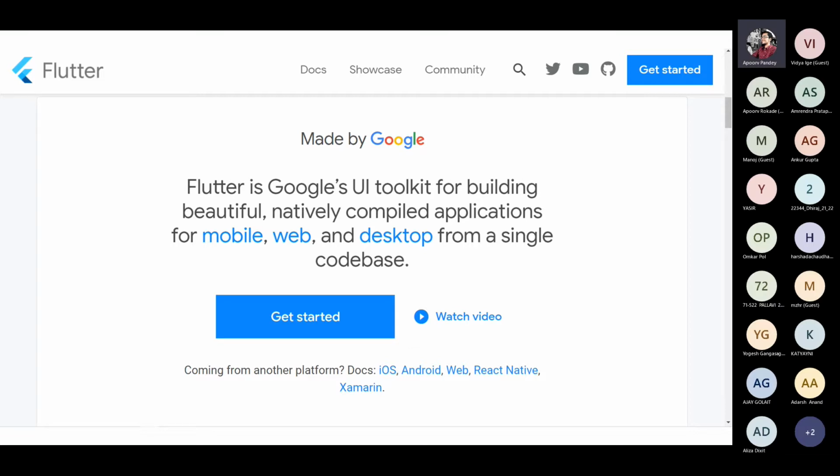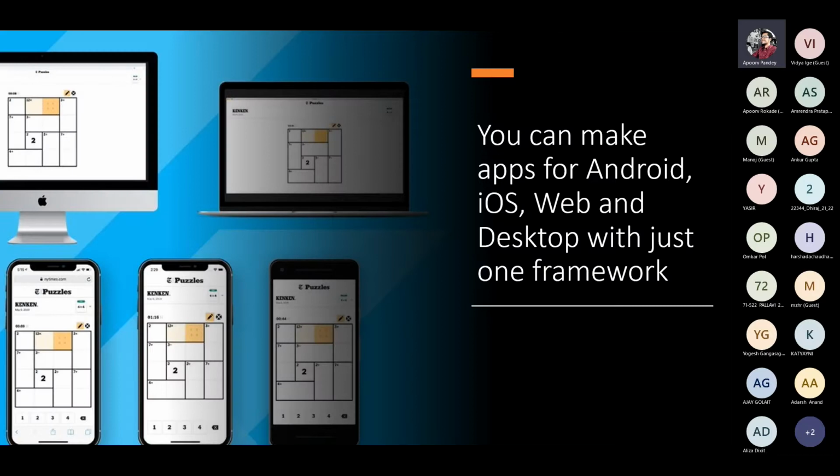We are saying that you can create applications for Android which will work on Android. We took an example of a To-Do application, right? Suppose we create that To-Do application in Flutter. Then your application will run seamlessly on Android, on iOS, on your laptops, on macOS, on Linux, or any operating system supported by Flutter. And there are a lot of operating systems. So think how good it actually is.